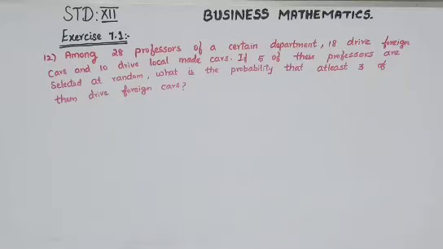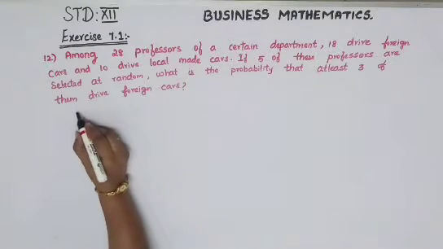Standard 12th Business Mathematics Exercise 7.1. 12th question. Among 28 professors of a certain department, 18 drive foreign cars and 10 drive local made cars. If 5 of these professors are selected at random, what is the probability that at least 3 of them drive foreign cars? Okay, so 28 professors are in a certain department.